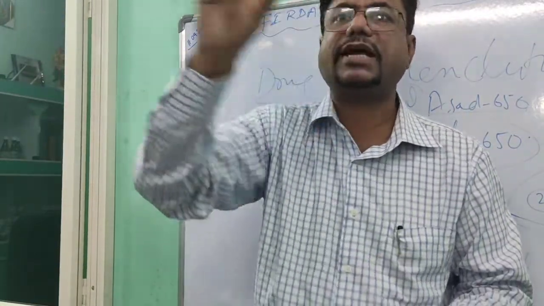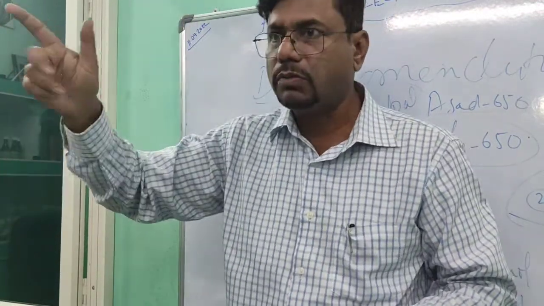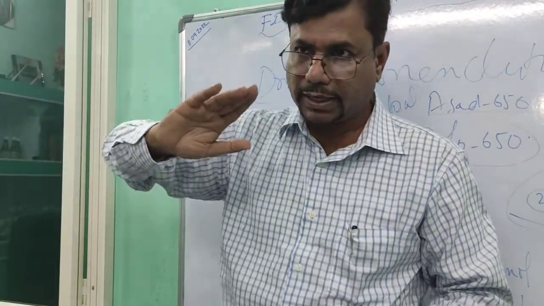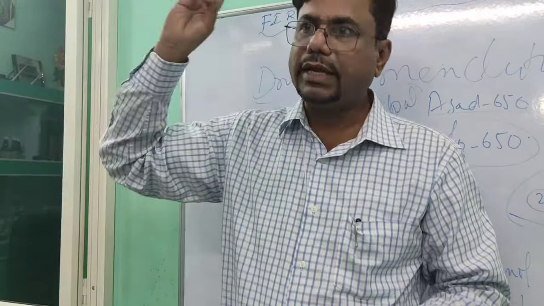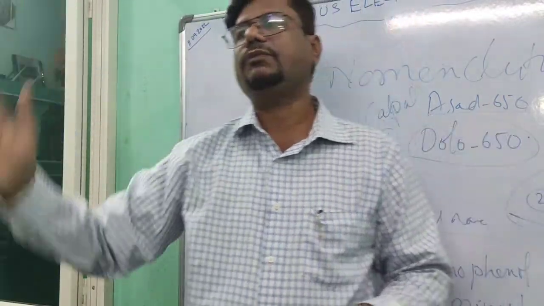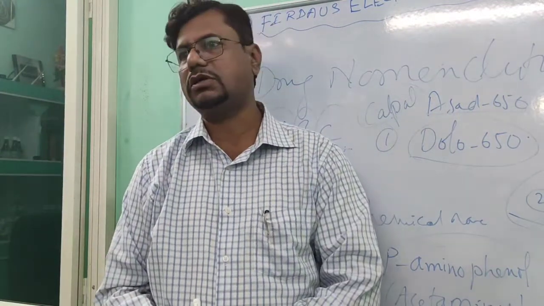That is called biotransformation. The drug is transformed into a form where it can be easily excreted. It will be an ionized form, a polar form, a water soluble form so that it can be excreted. So that is what we are going to study in pharmacology.